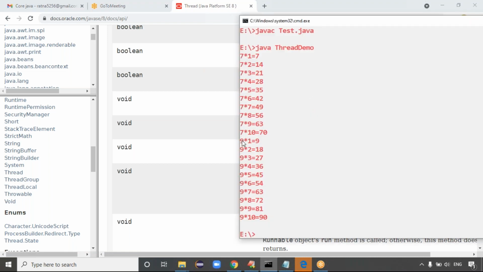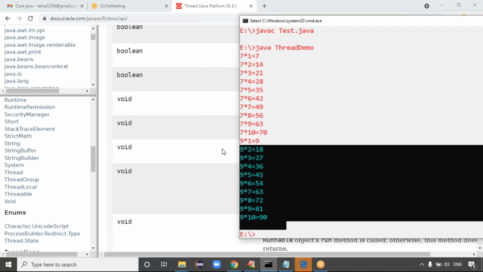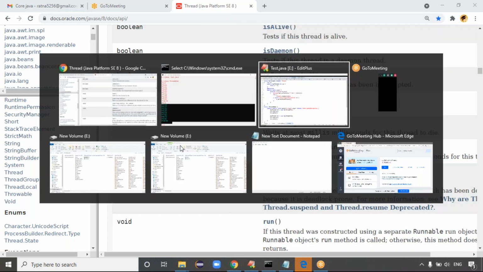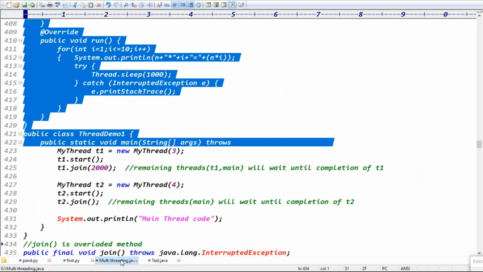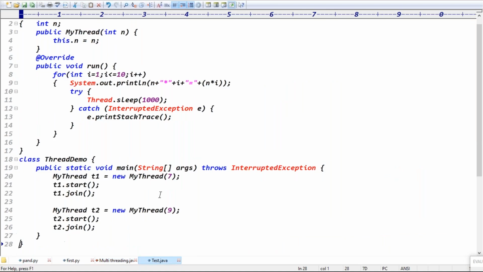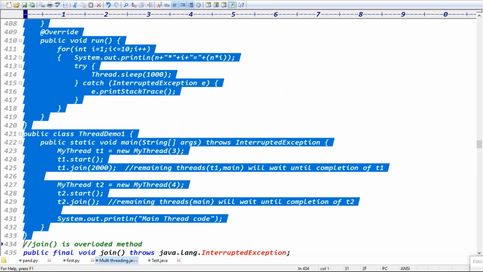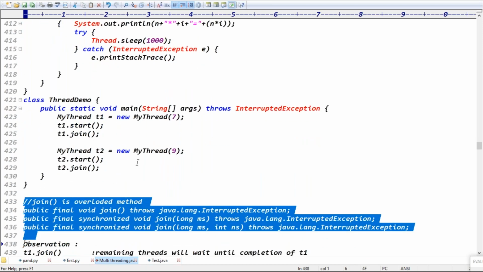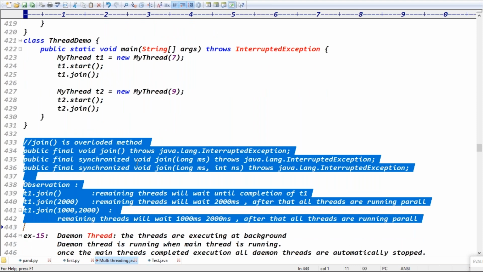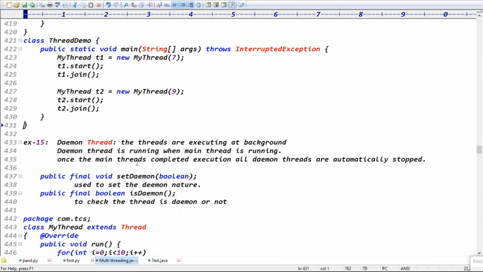See guys, we put 7 1s are 7, and then 9 1s are 9, the 9 table is printing, right? Exactly. Yes, yesterday I gave these 3 examples as requirements, guys. I think we have done these 3 examples, right? Exactly. So it is all about using the join method, and we understood it like every function. What happened, guys? Good.